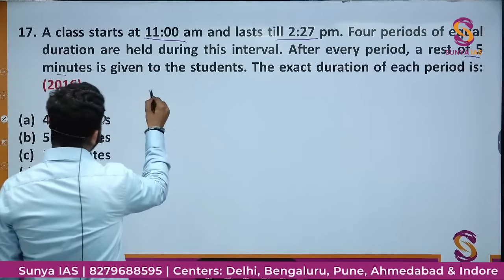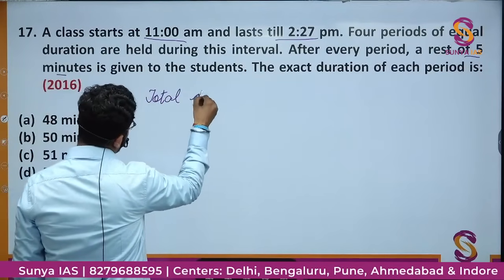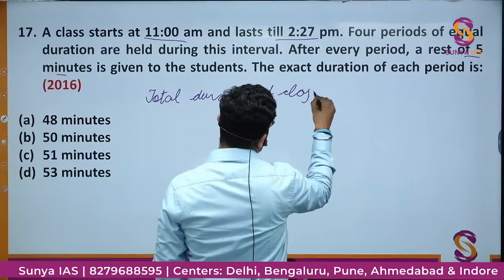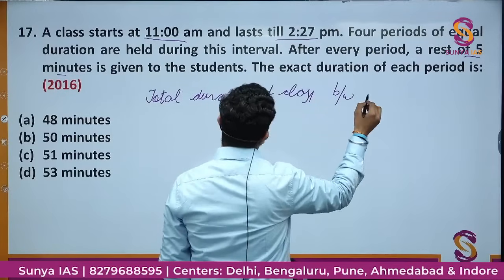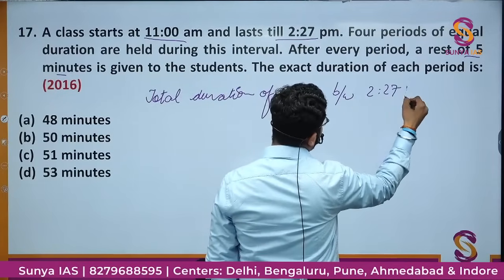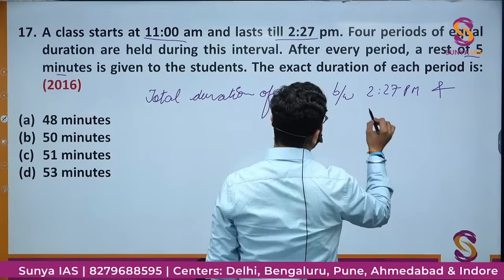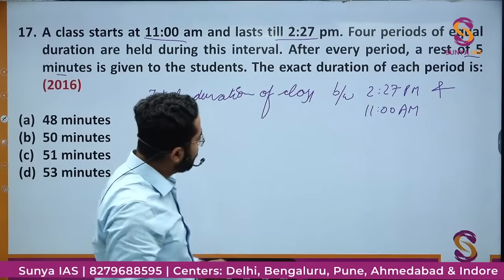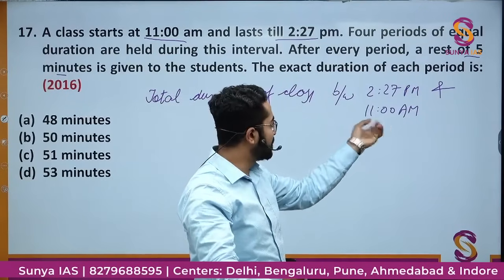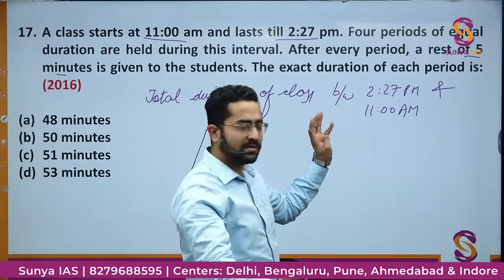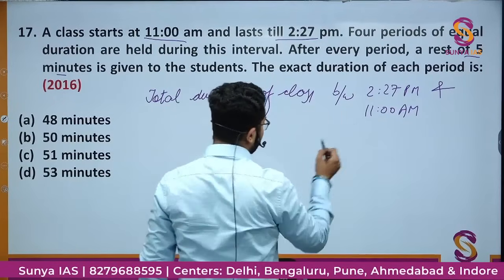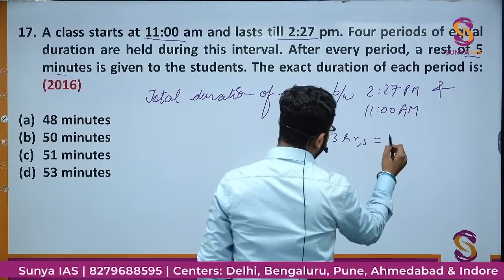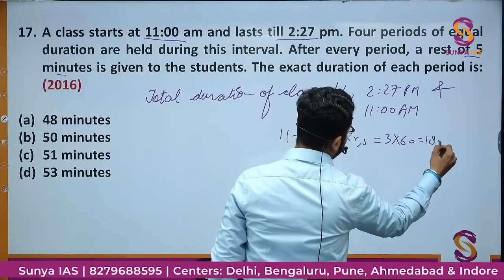So the total duration of the class between 2:27 p.m. and 11 a.m.: from 11 to 2 is 3 hours, and 3 hours is 3 into 60, that is 180 minutes.